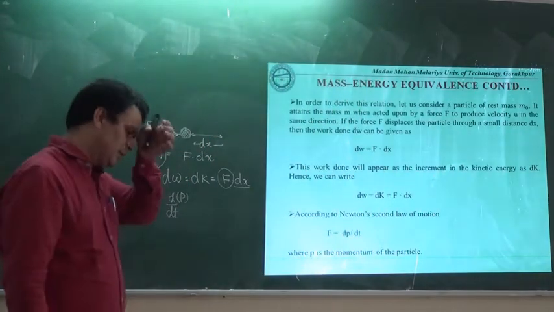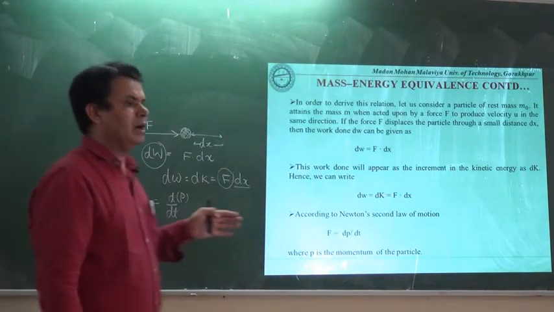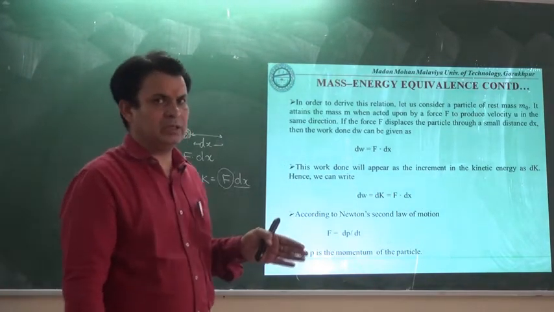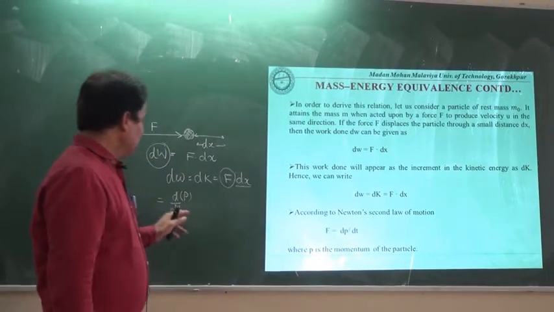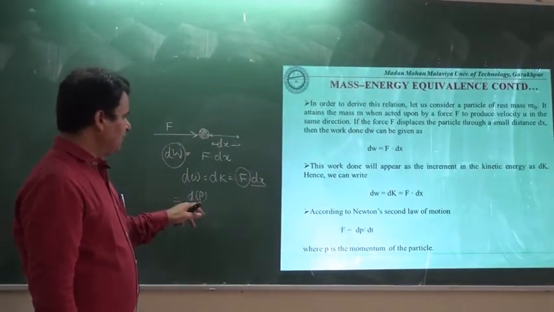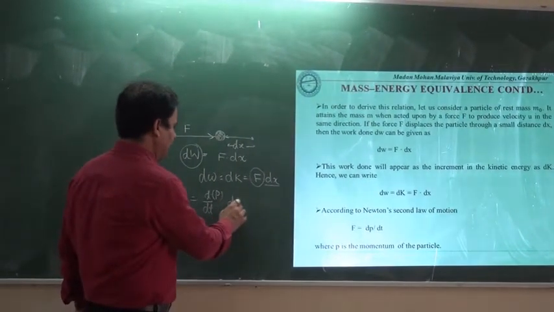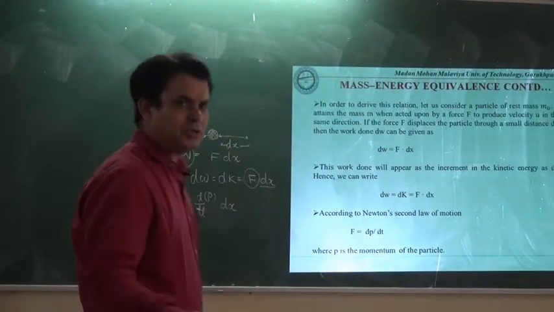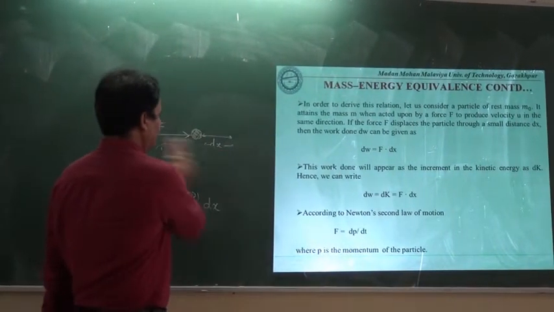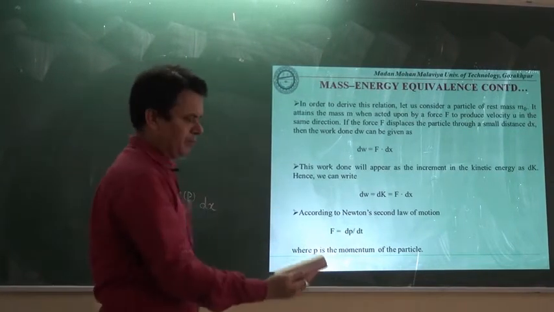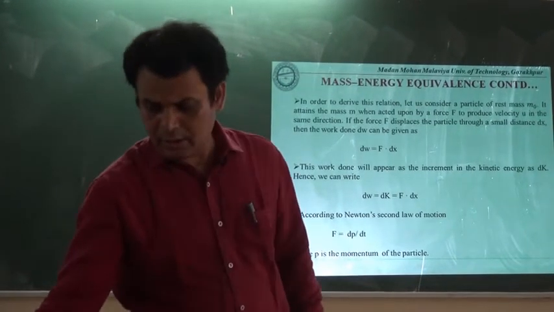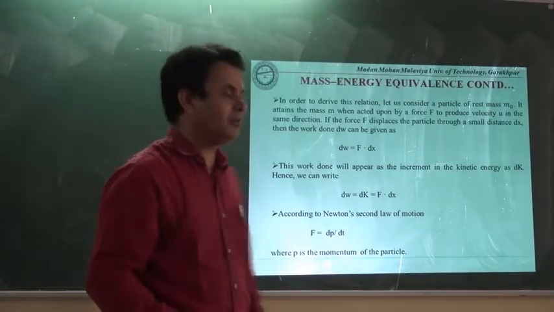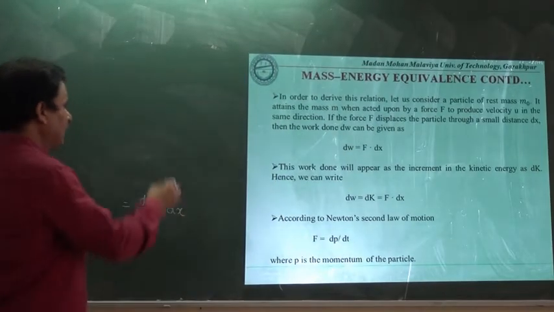Only this is the difference between classical mechanics and relativistic mechanics. Here we are taking d by dt of P multiplied by dx, that is, the rate of change of momentum. The rate of change of momentum is known as the force according to Newton's second law.